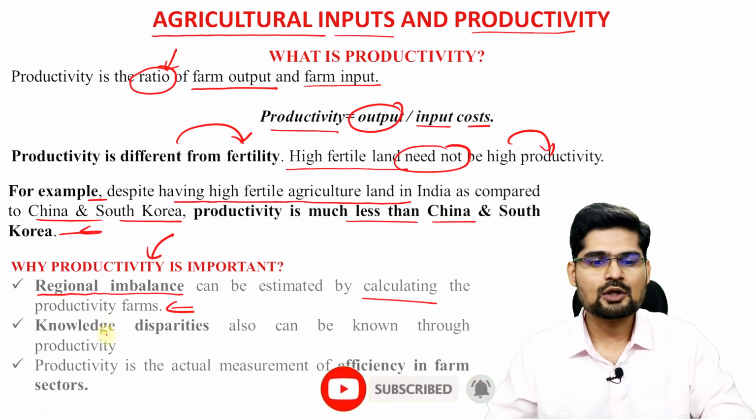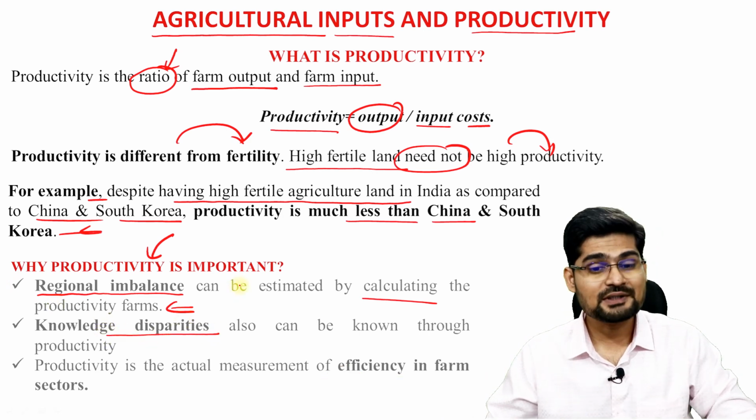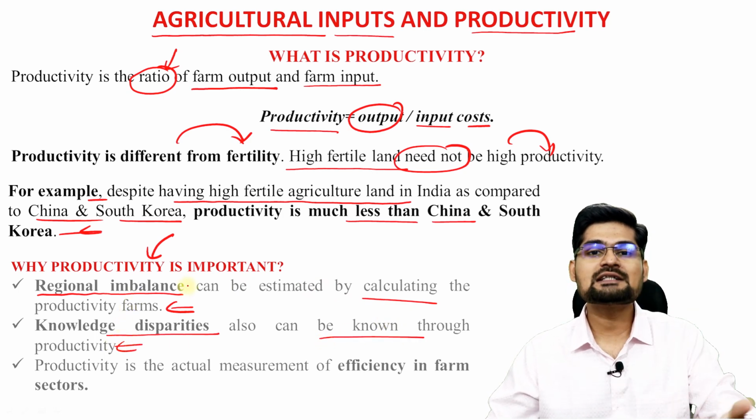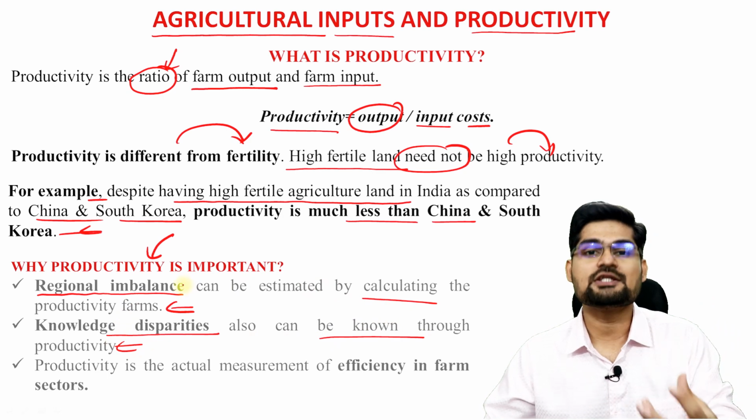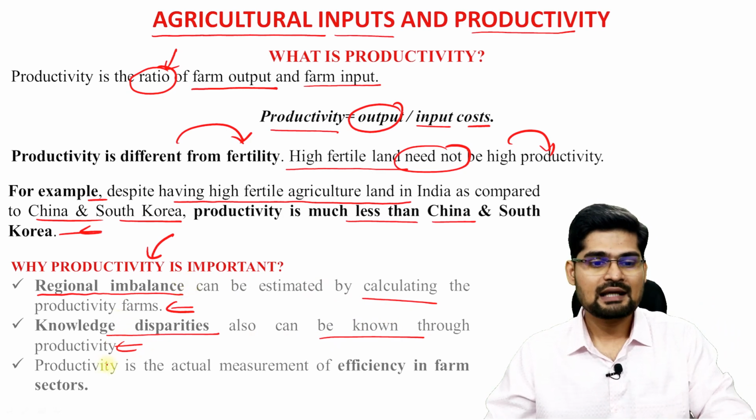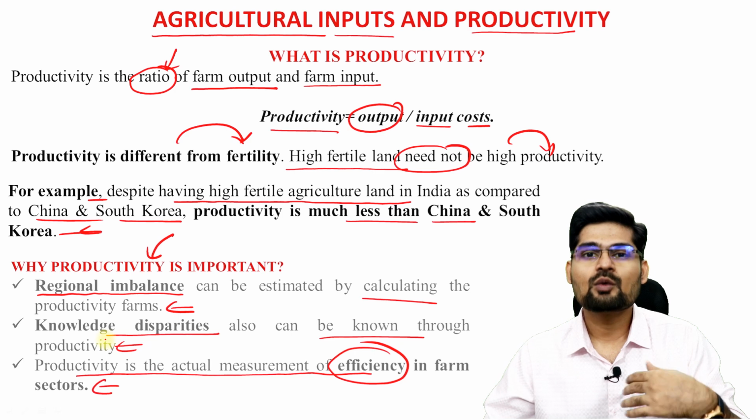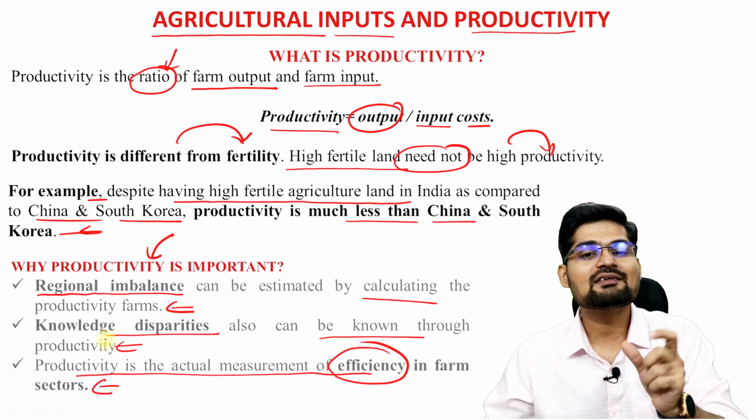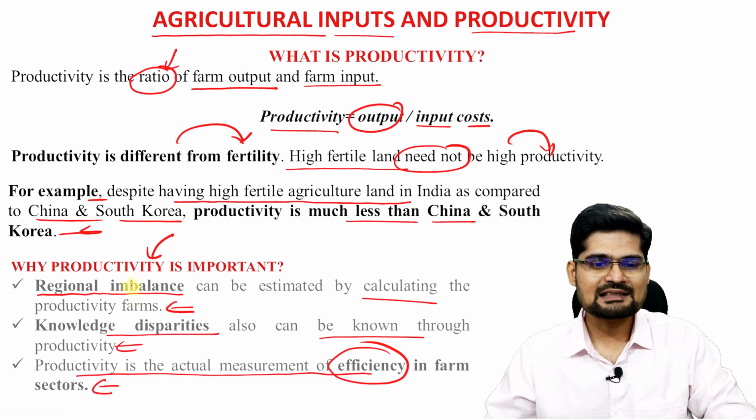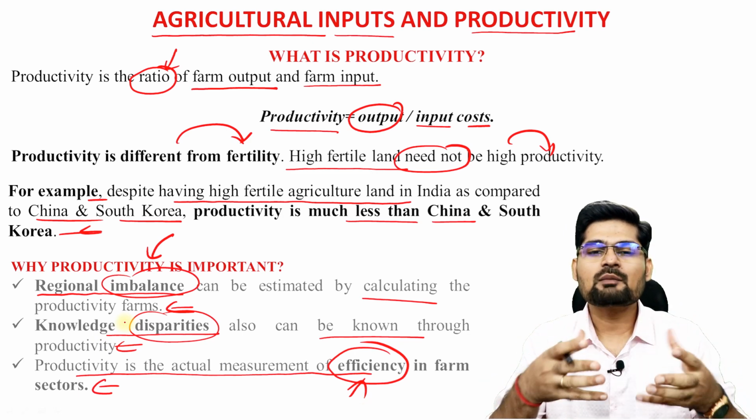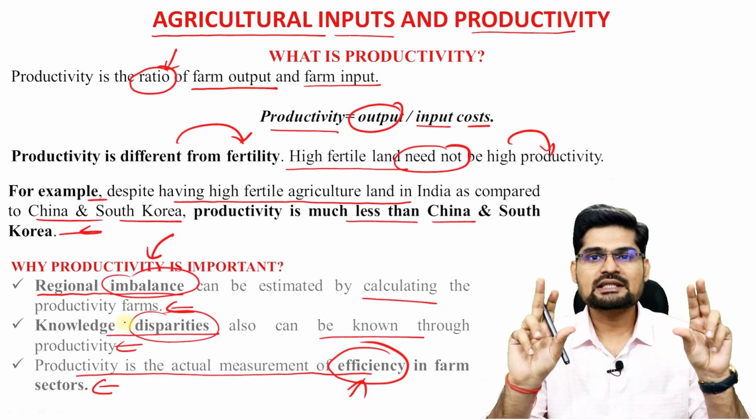Then the second point is that knowledge disparities exist across the world. They can also be known through productivity, because productivity incorporates several factors that talk about the knowledge of agriculture and farm products, and productivity is the actual measurement of the efficiency in a farm sector. So if we want to increase efficiency, we need to learn about productivity and its attributes, right? So these three things, the imbalance, the disparities and also the knowledge related to efficiency, are what is important when we learn about farm inputs and farm productivity, especially in the agricultural sector.